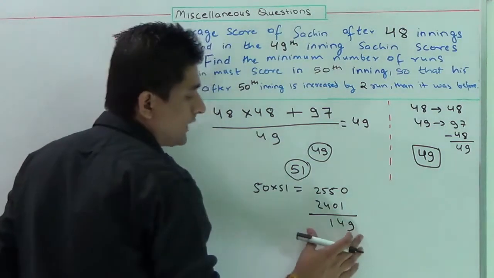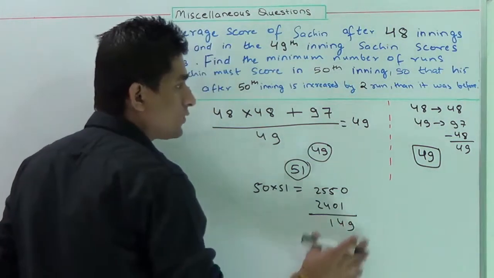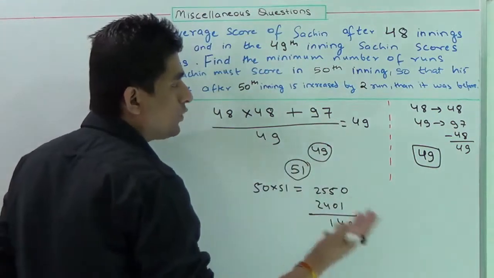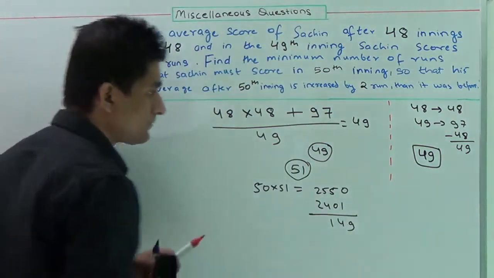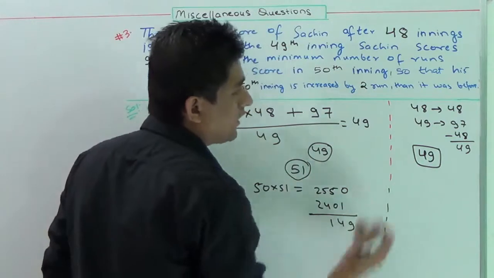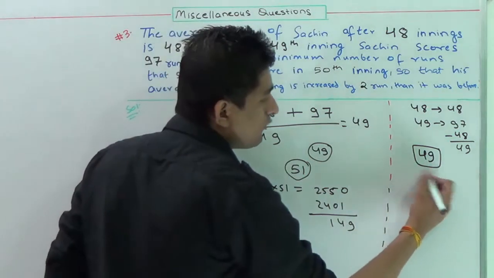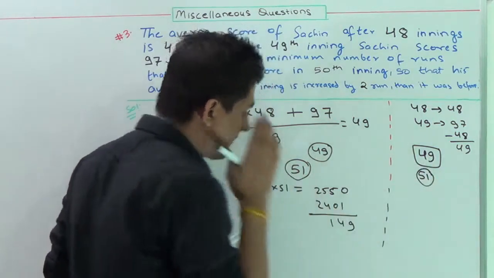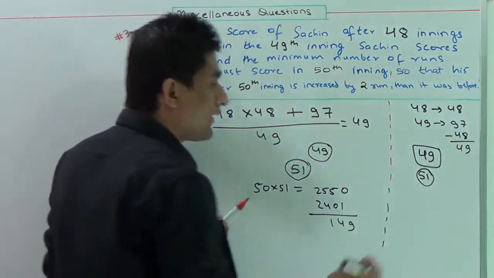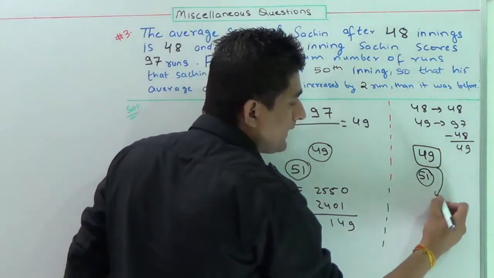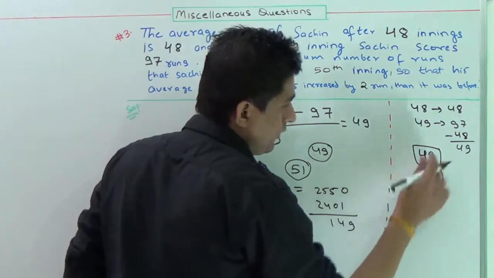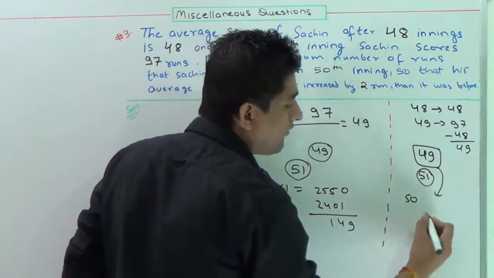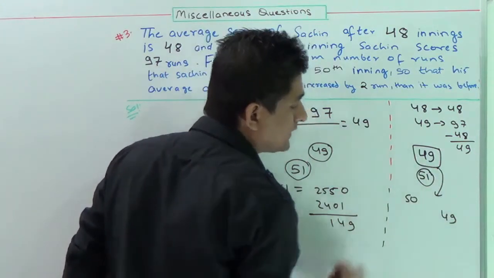Sachin should score 149 runs in the 50th match so that his average would increase by 2 runs than it was before. We can also solve this question by logical understanding. Now Sachin wants to increase his average by 2 runs. That means he wants to make his average 51, and if he wants to maintain his average in the 50th inning of 49 runs, he has to make 49 runs.